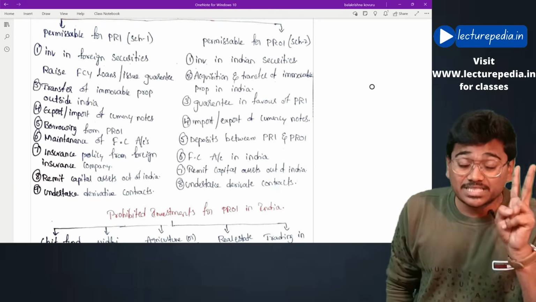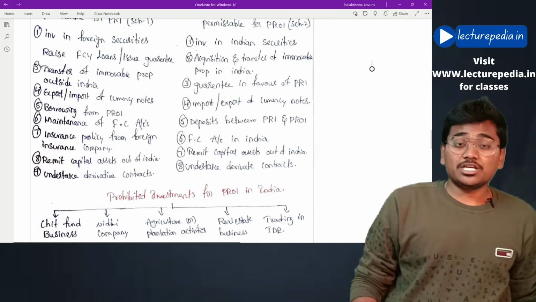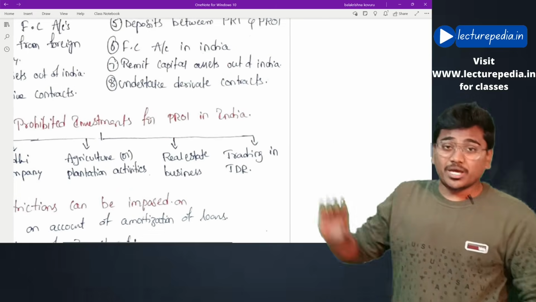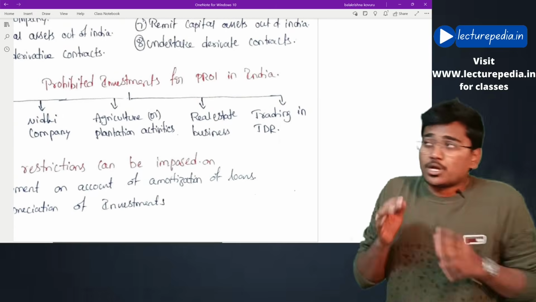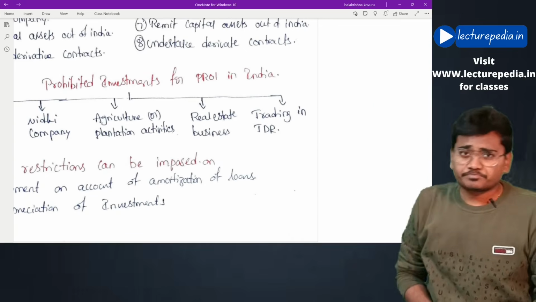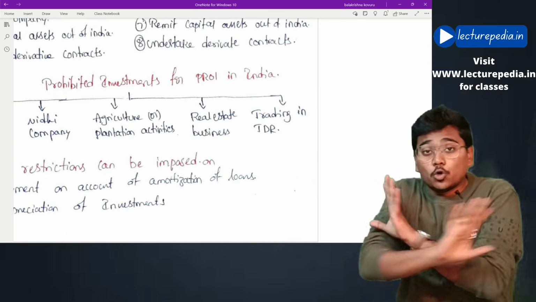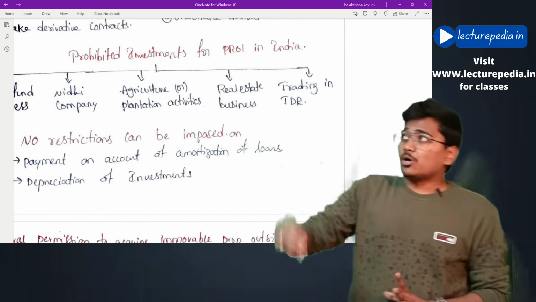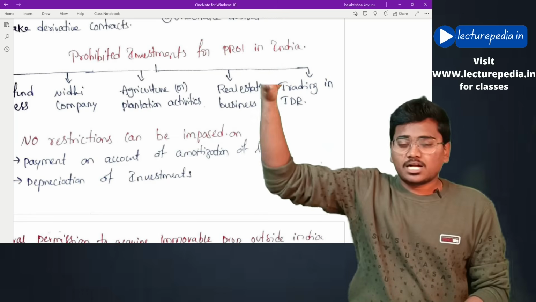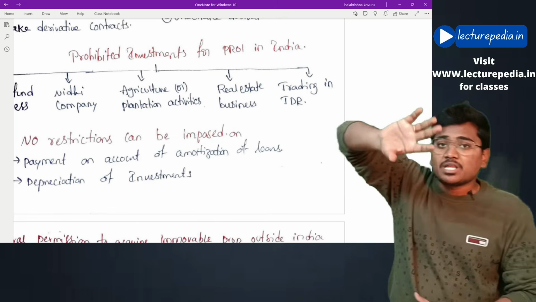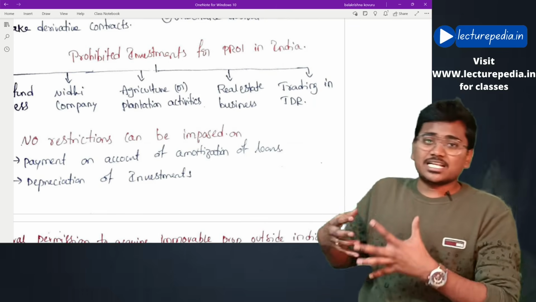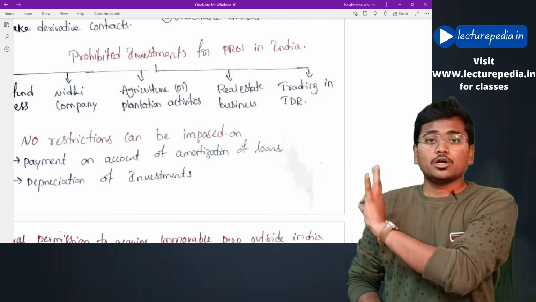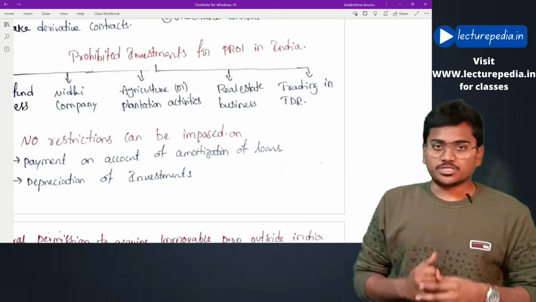However, there are two such transactions for which no restriction can be imposed by the government even in future. What are those two transactions? First one, payment on account of amortization of loan. You have taken a loan from some foreigner and you are repaying that loan. For that, no limit can be imposed. And depreciation of investment. You have invested in a company of a foreign country, and your share capital has got eroded. In order to replace that share capital, you are again investing into that company. For these two transactions, no prohibition can be imposed in the future also.